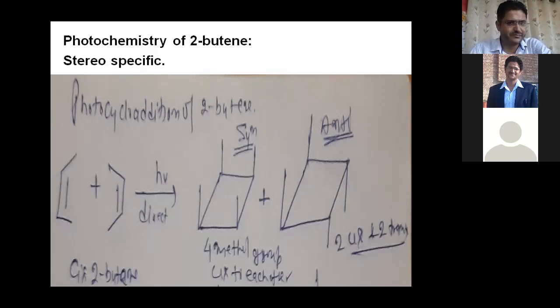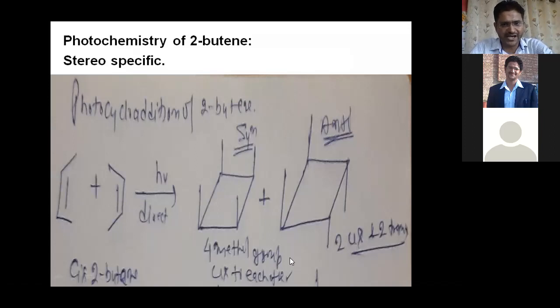If two molecules of cis-butene combine, then what types of product form? You can see these two products will form. One is syn and second is called anti, right? Syn means all 4 methyl groups come above the plane, or all 4 methyl groups go below the plane, right? If all 4 methyl groups are above the plane, then that is called syn type of product.